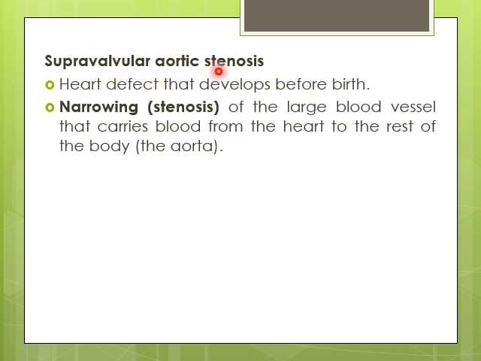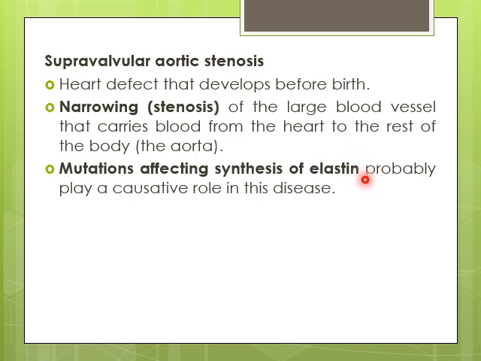Supravalvular aortic stenosis is a type of defect or abnormality in the heart that is developed prior to birth. It is characterized by stenosis or narrowing of the large blood vessels, which are responsible to carry blood from the heart and distribute it to the rest of the body. It is thought that synthesis of elastin is defective in this case, and this is due to mutations in the elastin gene.